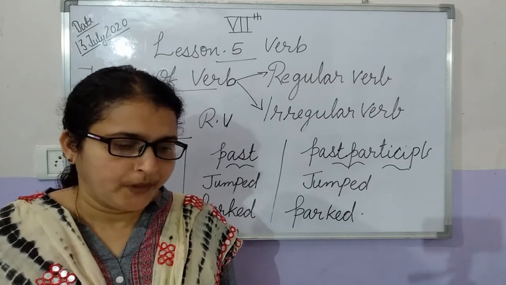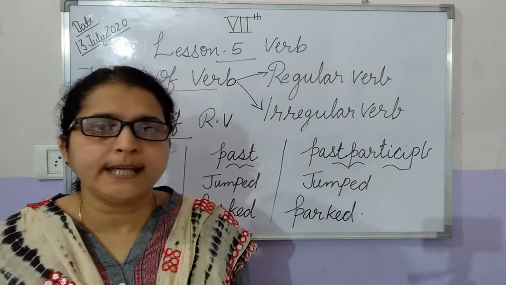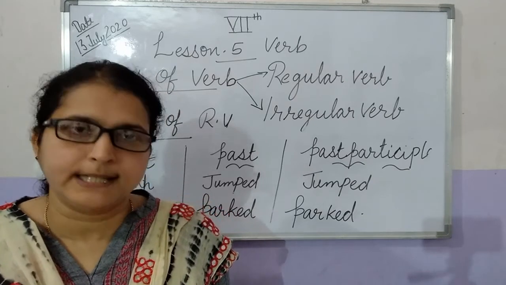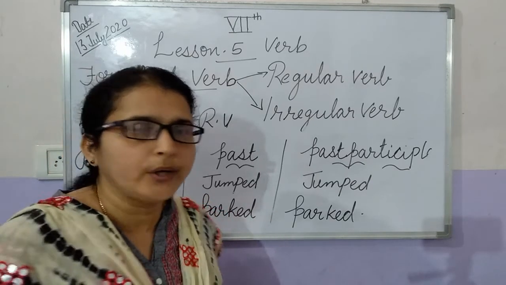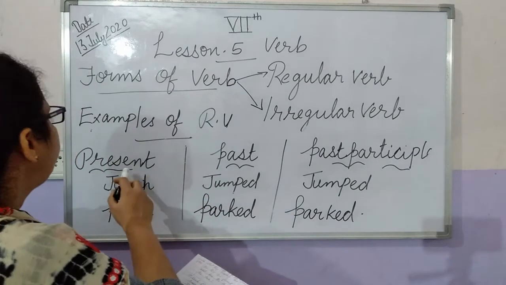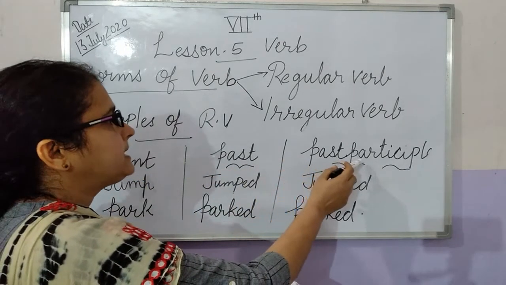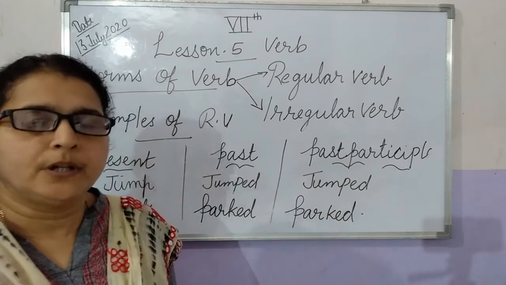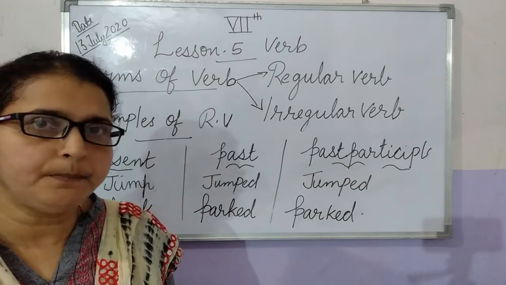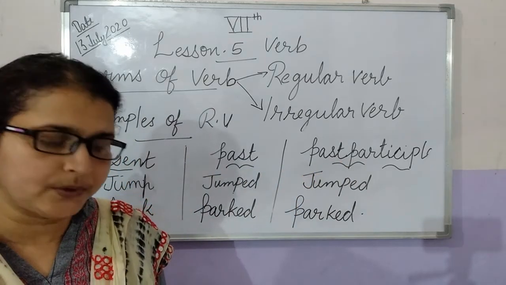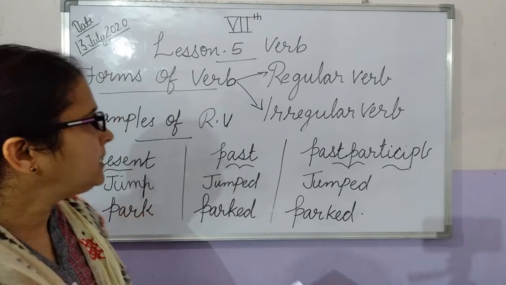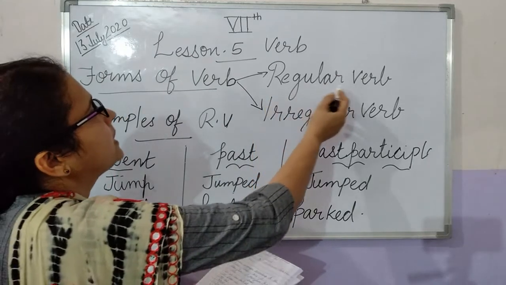Verb changes according to the tense. There are present tense, past tense and past participle. There are three types of tense. So now we will take the first one, a regular verb.